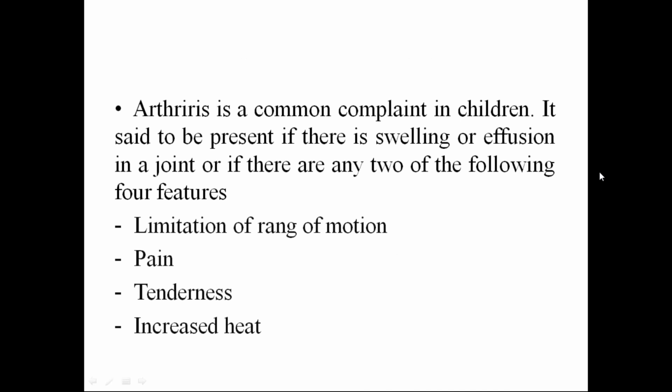This is something you should all know. What is arthritis? It is said to be present if there is a swelling or effusion in a joint, or if there are any two of the following four features: limitation of range of motion of that particular limb, pain, tenderness, or increased heat or warmth in that area.